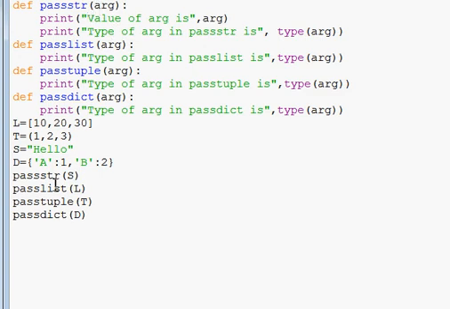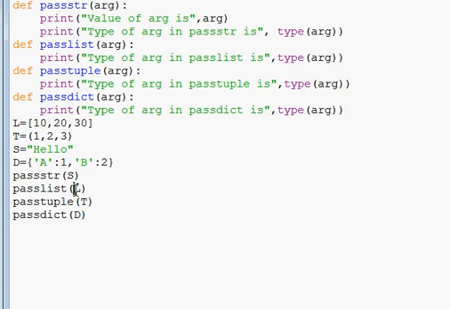Means if you have, for example, given a list in the actual argument, this is your actual argument, okay, then your formal argument becomes as that of the actual argument.